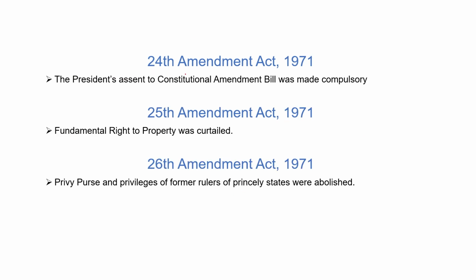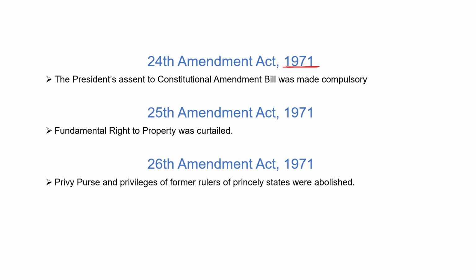Next is the 24th Amendment Act 1971. The President's assent to a Constitutional Amendment Bill was made compulsory. We have recently discussed that under Article 368, Parliament can amend the Indian Constitution. Parliament has the power to amend the Indian Constitution by passing the bill with a majority in Lok Sabha and Rajya Sabha and after the sign of the President.